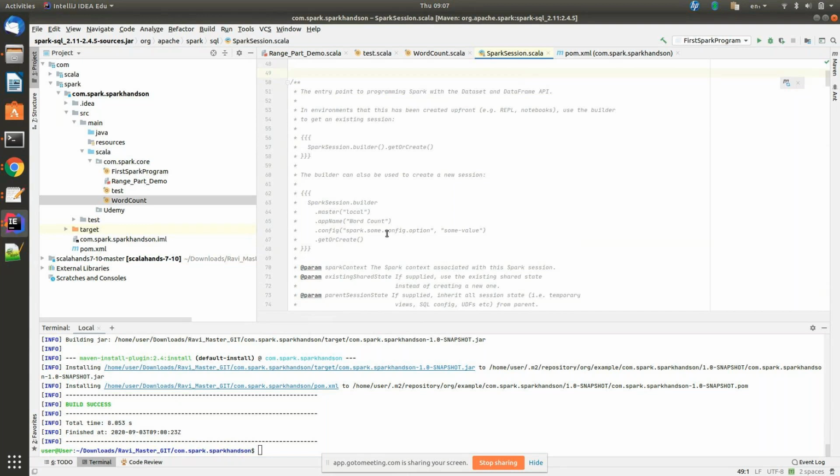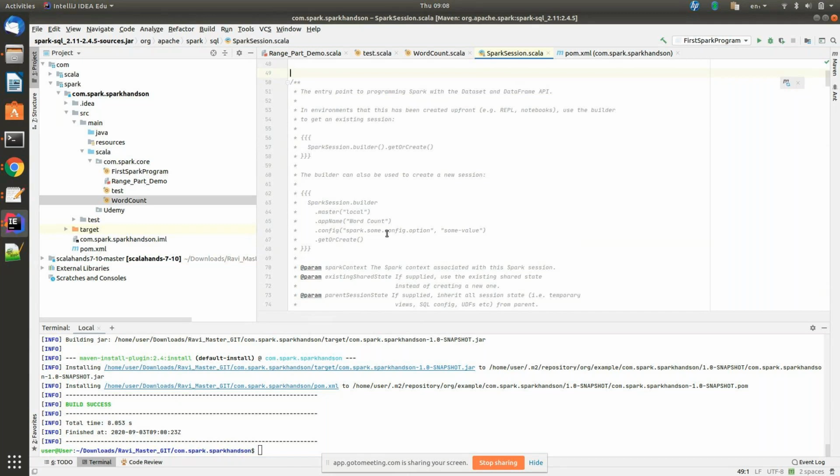In environments, this has been created upfront. So it is created first in your Spark shell and notebooks; there are Zeppelin and different kinds of IDEs. If you go with Databricks, there is something called notebooks. There are also tools like the Spark shell, which are REPLs. When you are using that kind of environment, the Spark session will be created upfront.